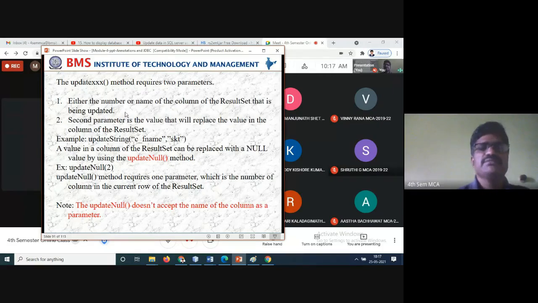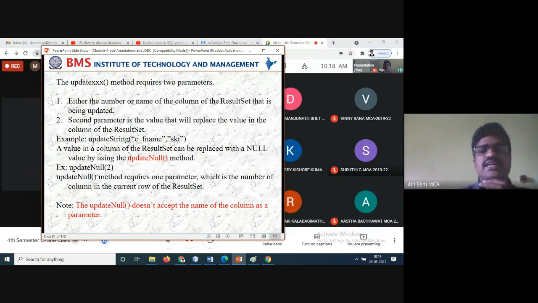Next, the update method requires two parameters: either the number or the name of the column of the result set that is being updated. The second parameter is the value that will replace the value in the column of the result set. So here in the example, we are updating the string C of the F name to SKT. So this is the way of updating it.